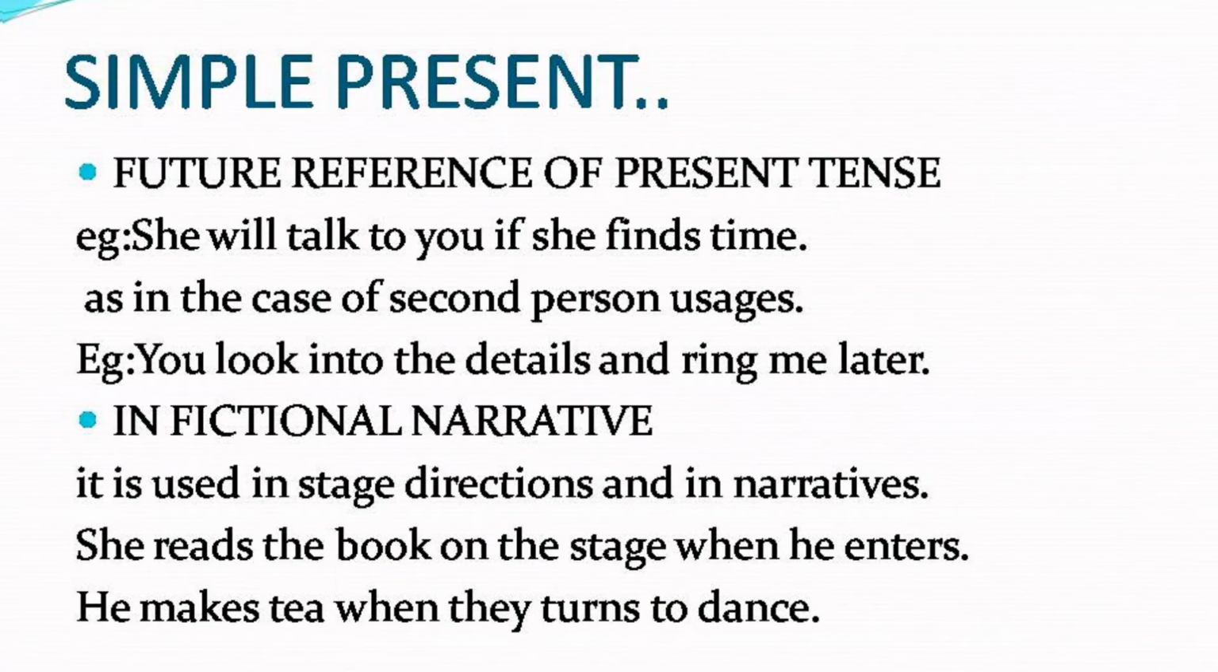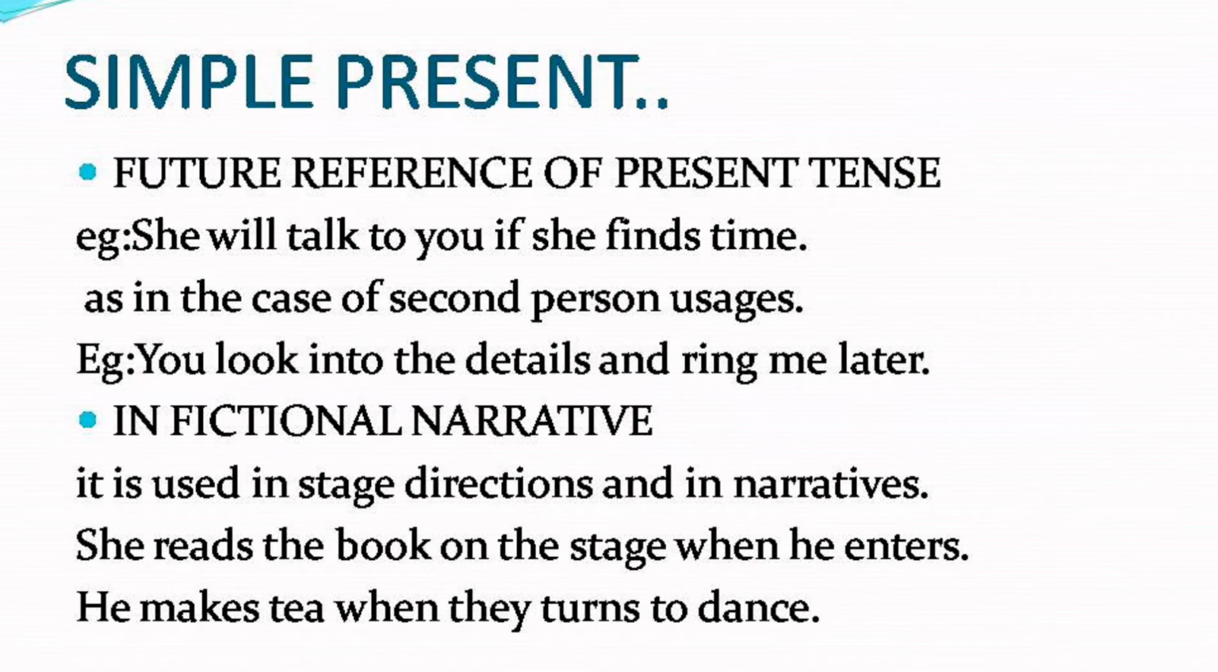How about the future reference of the present tense? An action has taken place in the present, but it will have a future reference also. She will talk to you if she finds time. As in the case of the second person usages. When it comes to second person, which are the three persons of the pronoun? First person, second person and third person. The second person we usually have is you. And you look into the details and ring me later. In that one too, we have a future reference of the present tense.